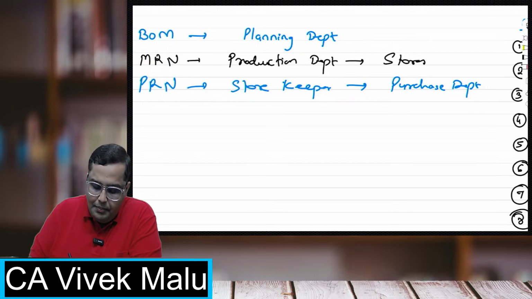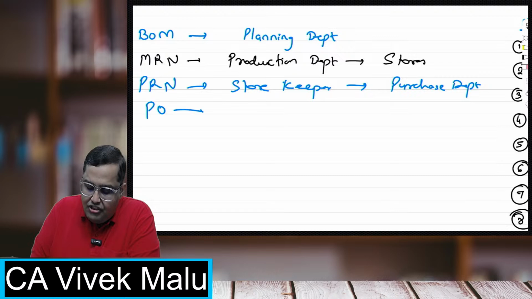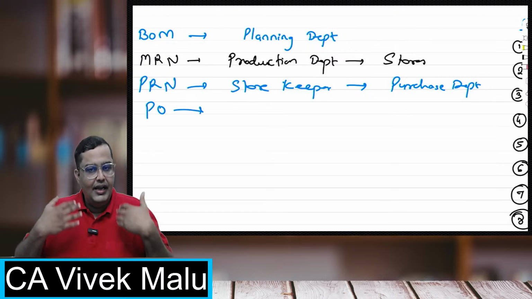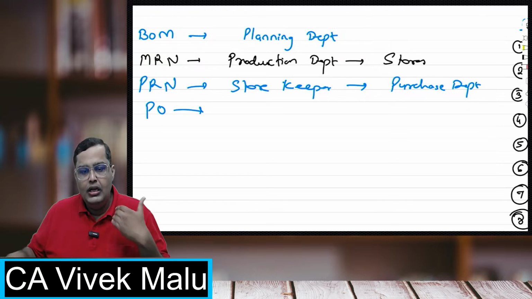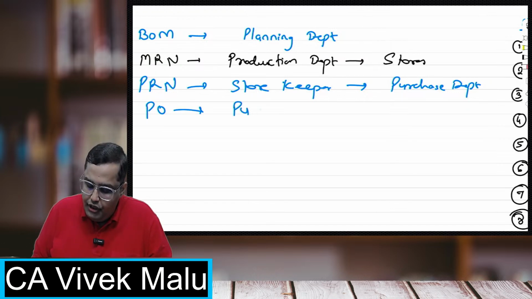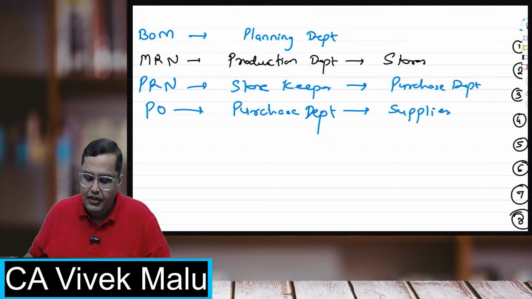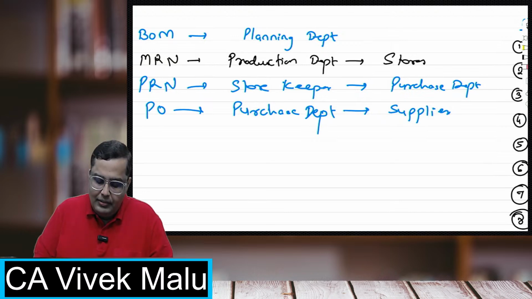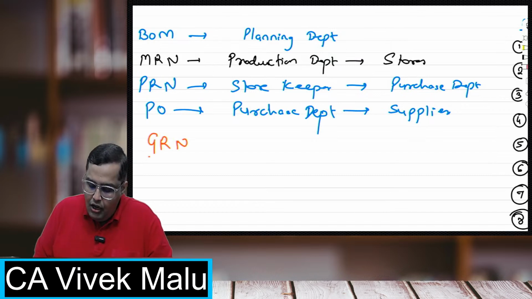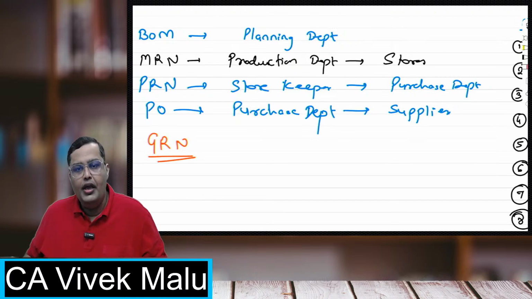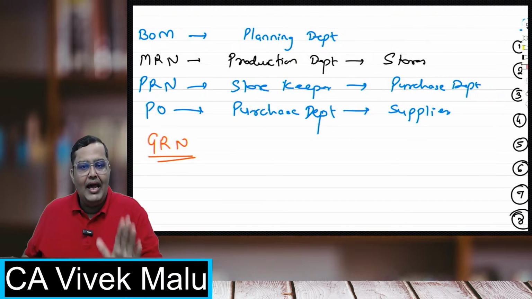Now, what will the purchase department do? It will make a purchase order. The purchase department will call the tenders, select the best one, and place a purchase order. This is made by the purchase department and given to the supplier. On the basis of this purchase order, the supplier makes the goods and comes to us with those goods, and we make a goods received note. On the basis of this goods received note, the supplier raises an invoice.